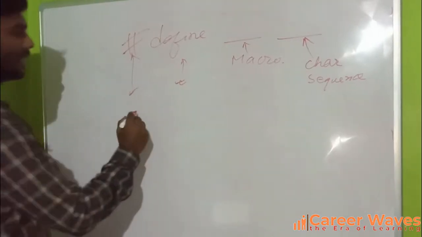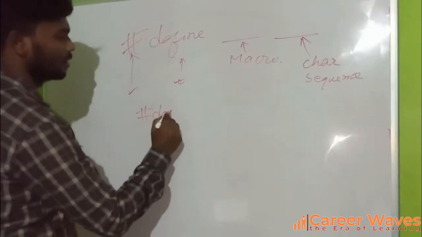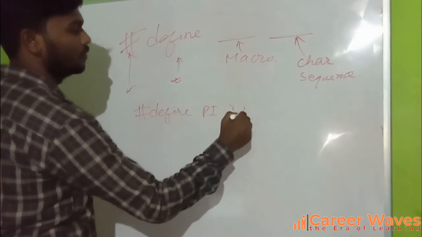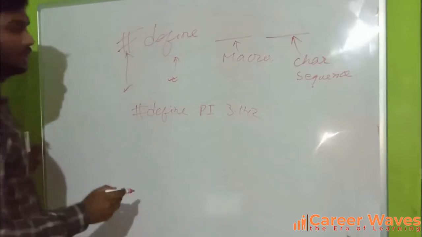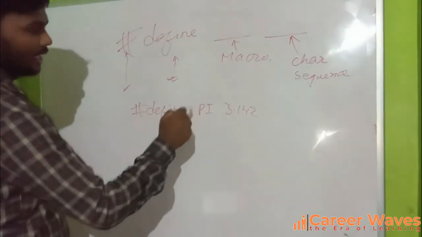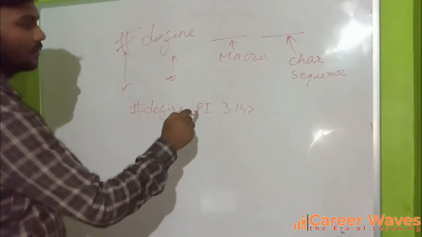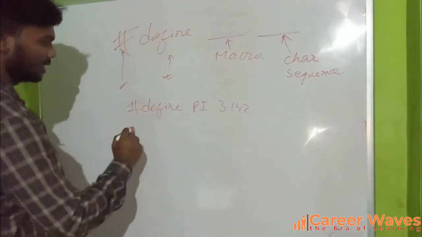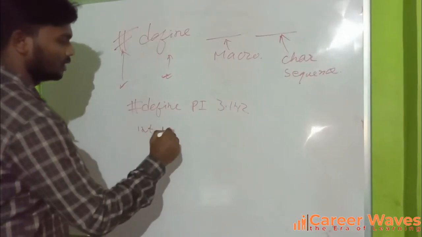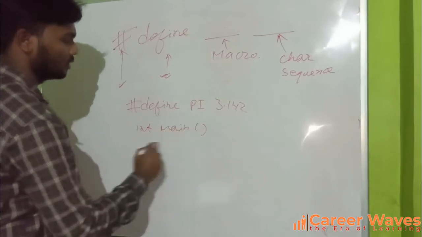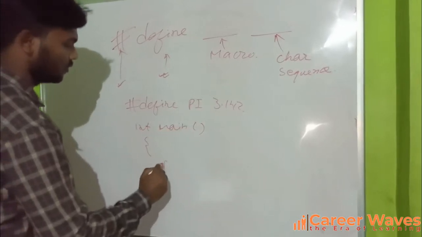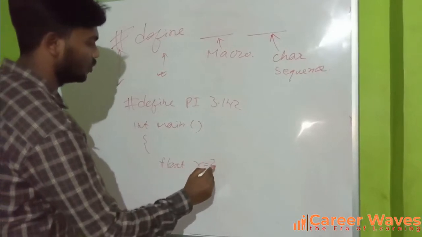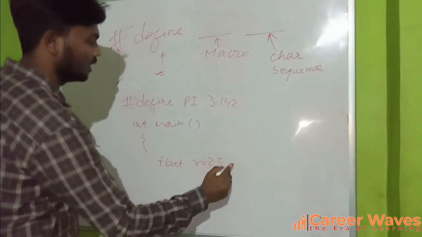If we write hash define pi 3.142, it means that wherever in the program we write pi, the preprocessor will resolve that pi as 3.142. So let us write one program. Hash define pi 3.142, int main, float radius, let it be 2.5, and area.